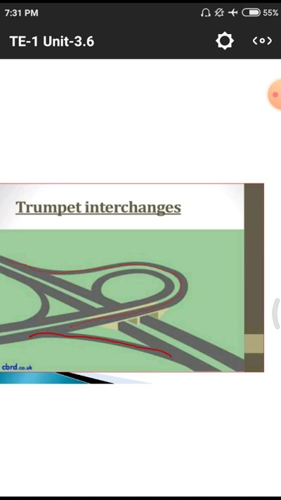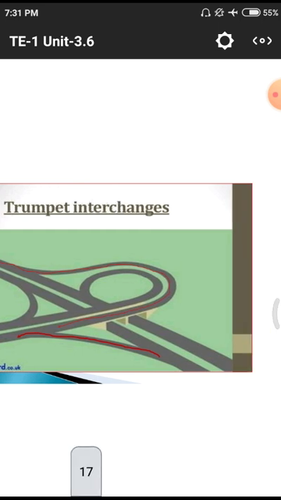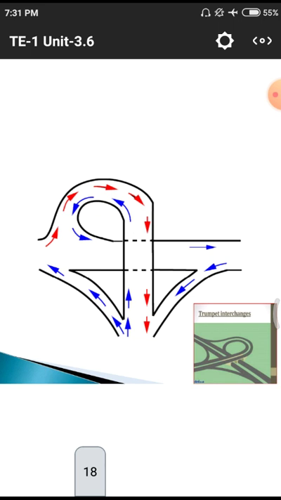If the two are major highways, then automatically they use over bridges. Likely in the previous one we observed the over bridges, so they have to construct those for two kinds of highway. This is the trumpet interchange. It is also one of the examples for the trumpet interchange.